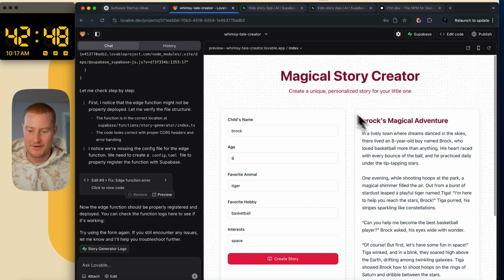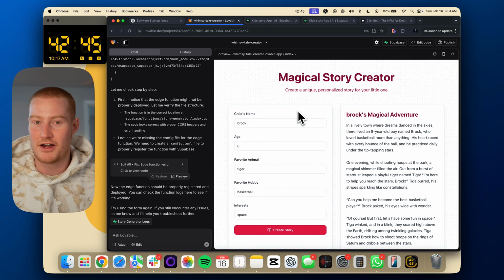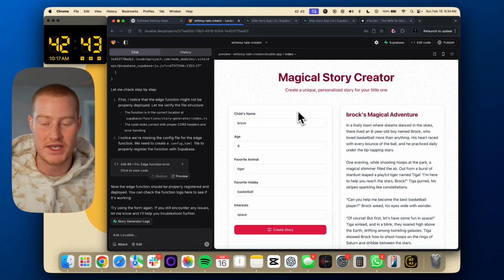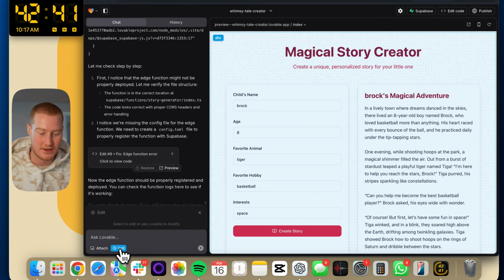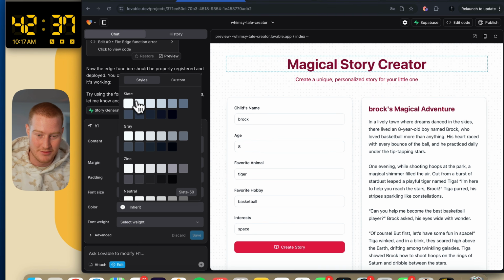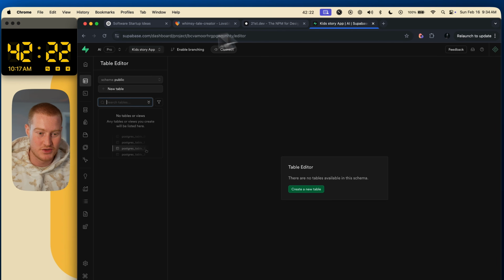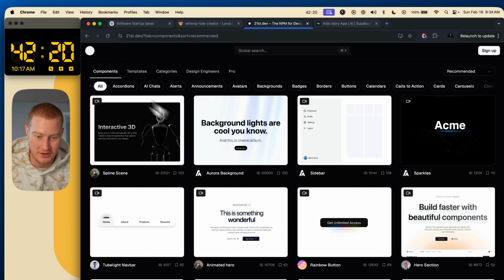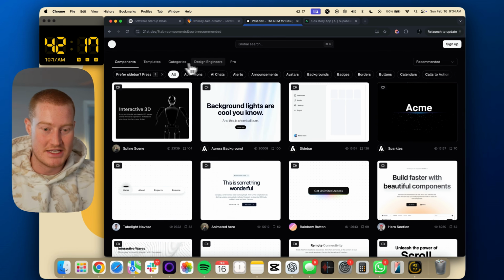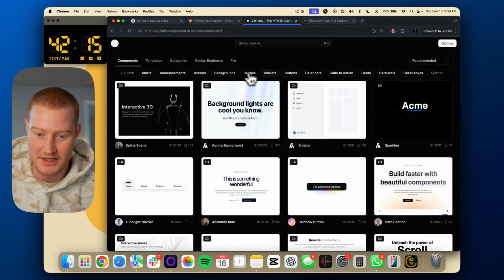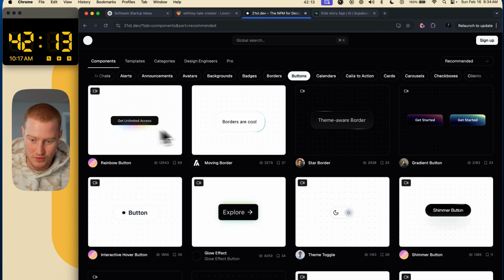Okay, amazing. We have a story generator here. The functionality of the app is looking great now, so we could begin playing around with other little things. So let's go ahead and maybe change the way some of this looks. All right, so I'm going to come back to 21st.dev and look at some of this user interface stuff and see if there's anything that we would like to add. So maybe some buttons. Let's add some cool buttons.